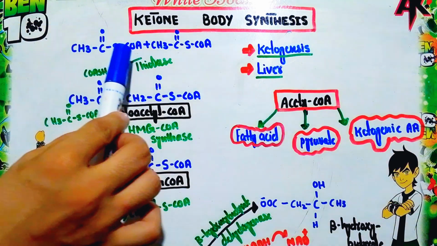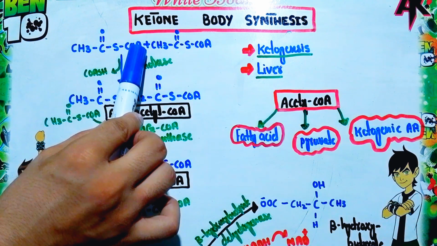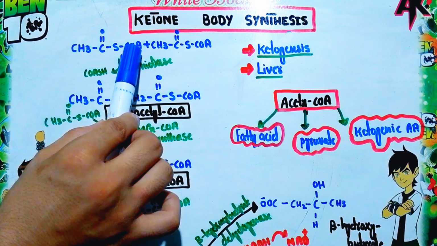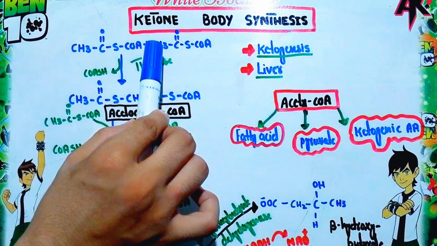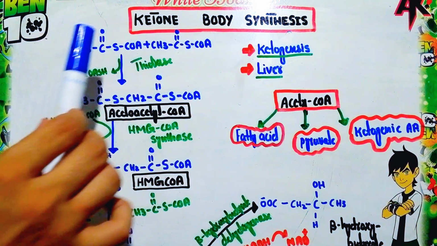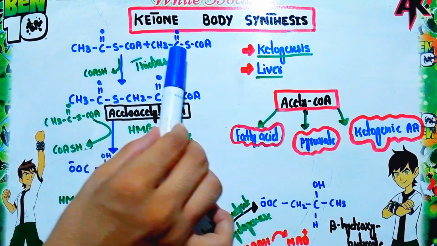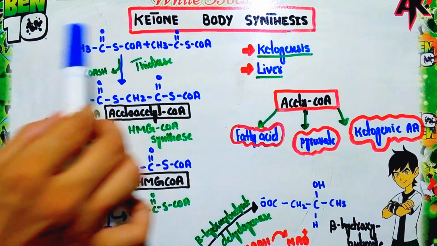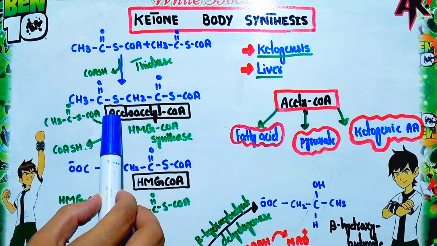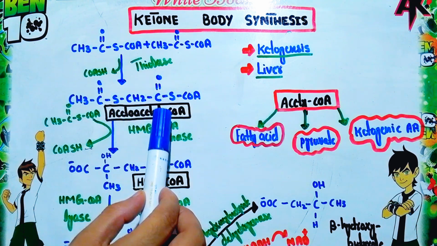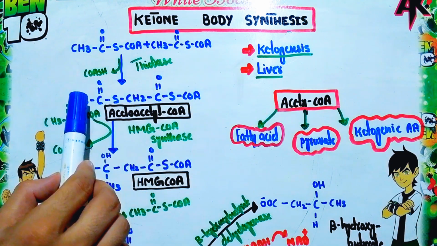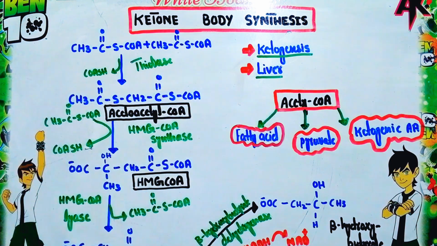This is the structure of acetyl coenzyme A: this is the first acetyl coenzyme A molecule, while this is the second acetyl coenzyme A. Here the condensation of these two occurs, and as a result it forms a compound called acetoacetyl coenzyme A.